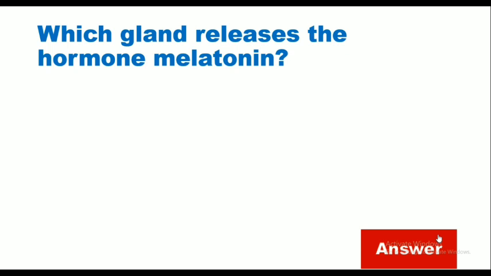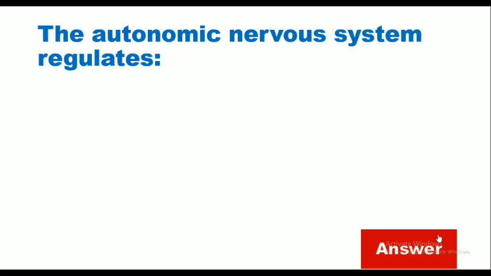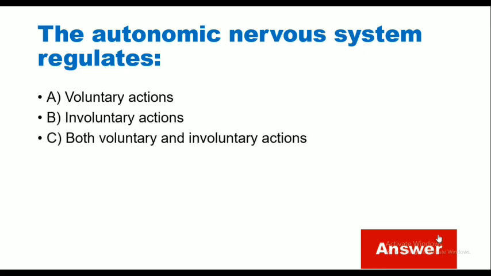Which gland releases the hormone melatonin? Thyroid gland, adrenal gland, pituitary gland, pineal gland. The correct answer is pineal gland. The autonomic nervous system regulates voluntary actions, involuntary actions, both voluntary and involuntary actions, sensory input. Correct answer is involuntary actions.